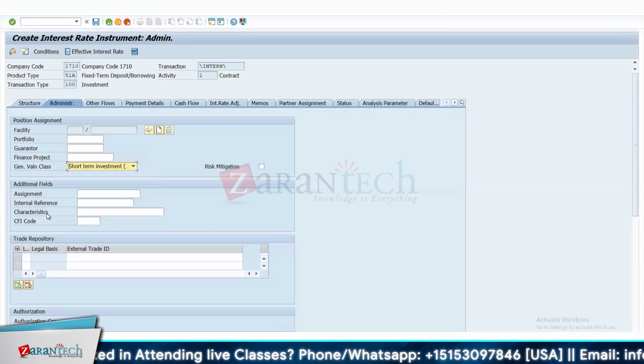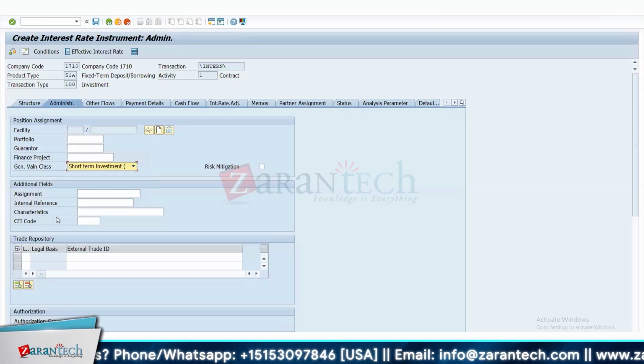Then there are some additional fields like assignment, internal reference, characteristics. These are additional fields given by SAP in order to track things. For example, you are using some kind of trading platform and you already have a reference number for your deal that is created, or maybe you have a fixed deposit number that you want to store here. In such a case, you can use these additional fields for your reporting purposes.